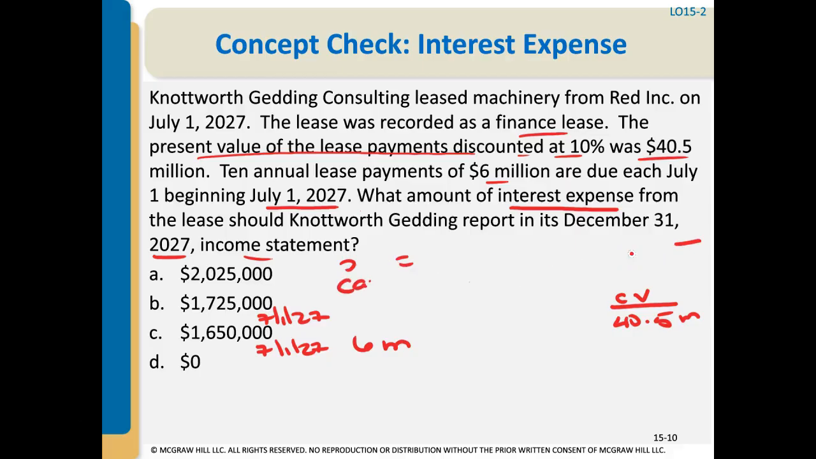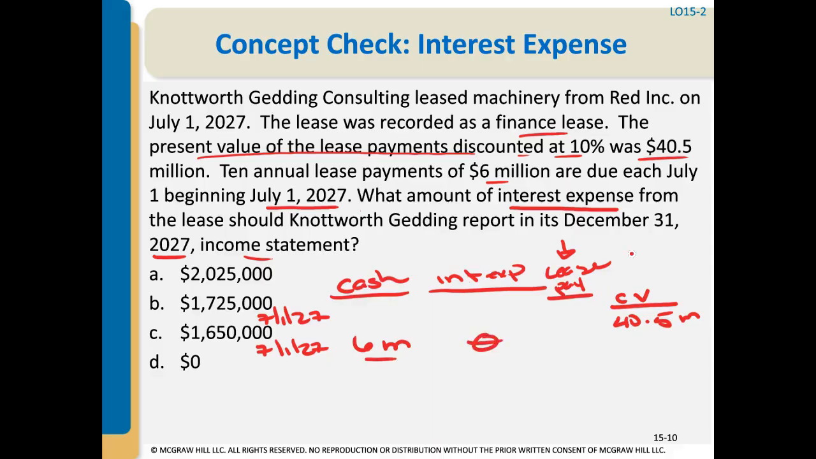I'm going to erase this just so I have more space. And I'm going to put in the headings for this amortization schedule. The cash payment, the interest expense component because we are the lessee, and the reduction in the lease payable component. So on July 1, there was a $6 million payment. There's zero interest expense because it's made on the first day of the lease. So the full $6 million is a reduction of the lease payable. So our carrying value, our outstanding balance, is $34.5 million.